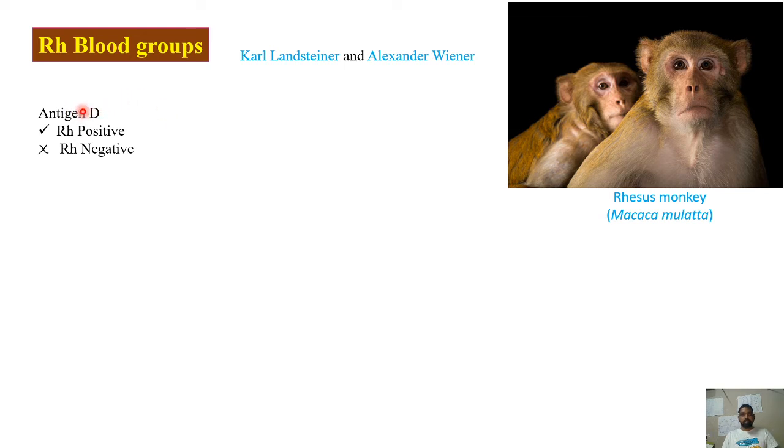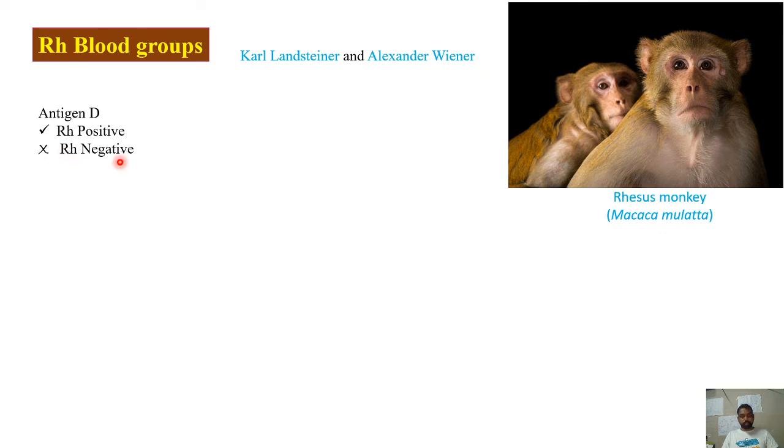Later, the same antigen was found on the human RBC also. First, it was observed on the rhesus monkey. That's why this blood group is named the RH blood group, where RH refers to rhesus monkey. So if the person is having antigen D, then that person is considered RH positive. No antigen on the RBC surface means it will be RH negative.